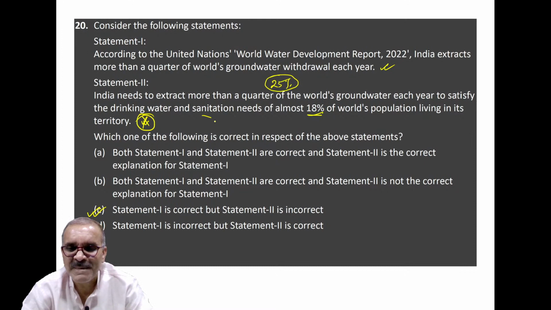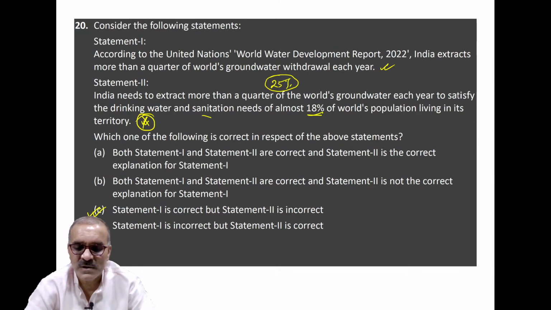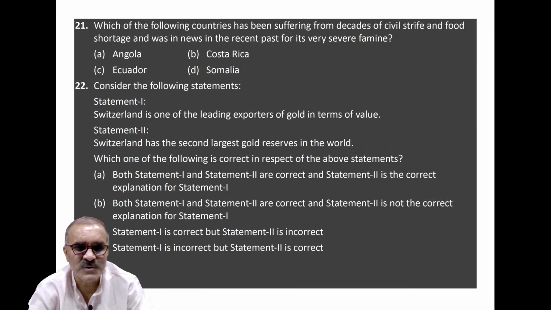Clear? The largest part is used for irrigation. India needs to cut back its irrigation requirement and dependence on groundwater resources. Rather, India is presently scaling up irrigation efficiency and water productivity to depend less and less on withdrawal of groundwater every year. Clear? Coming to the next question, that is question number 21.